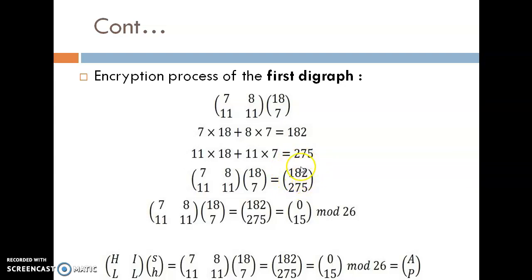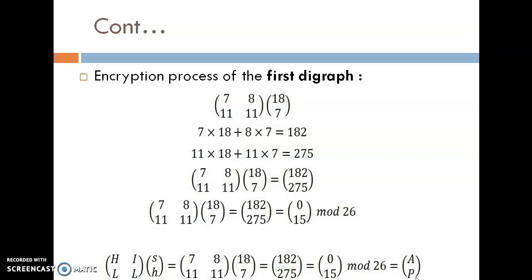So it is not in the range of 0 to 25. So do the modulo 26 operation. So 182 modulo 26 and 275 modulo 26. It is 0 and 15. Okay. So at the 0, the character is A, and at the 15, the character is P.